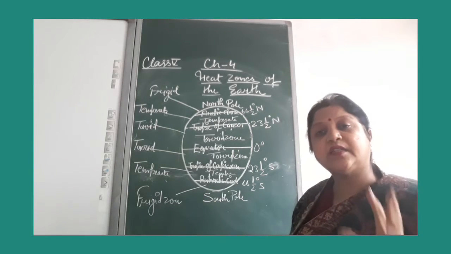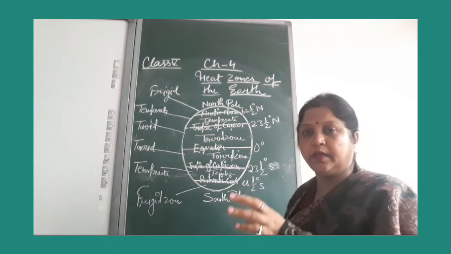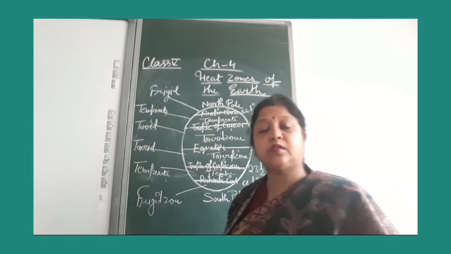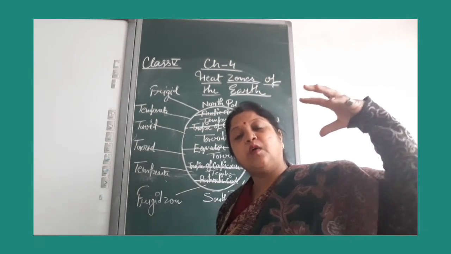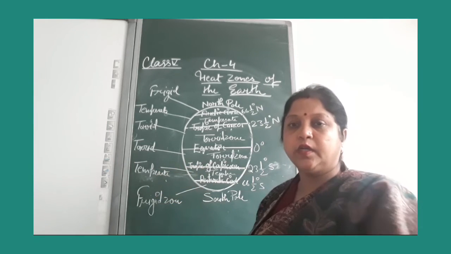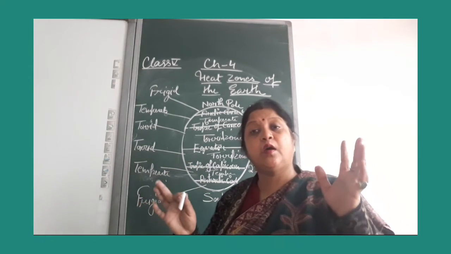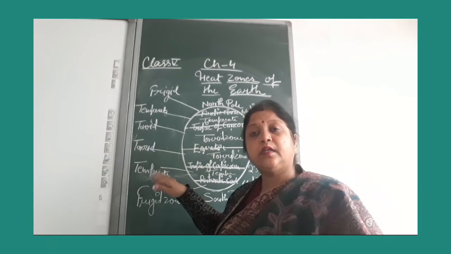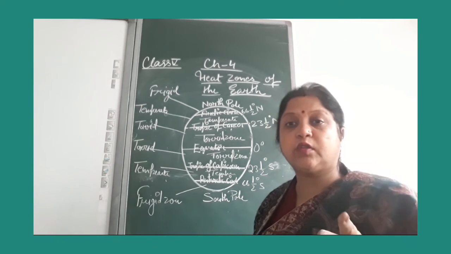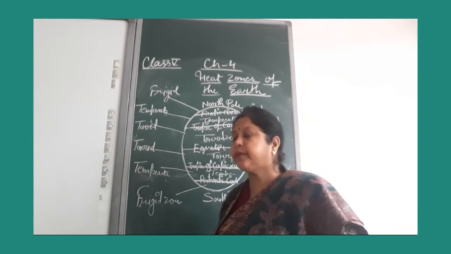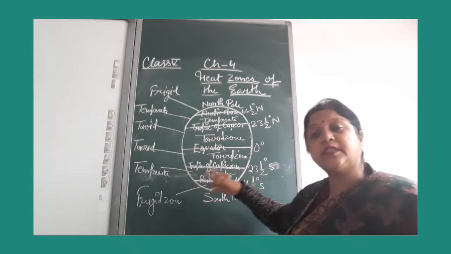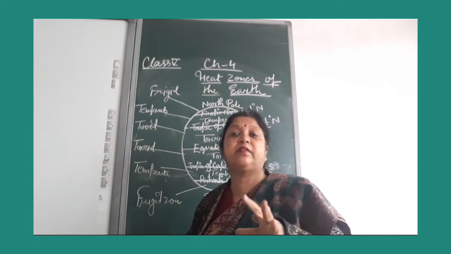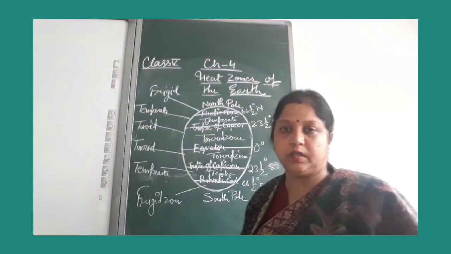Which is the hottest region of the world and why? The torrid zone is the hottest region of the world because sun rays fall vertically throughout the year. Places near the equator are the hottest. In which continents? Africa, South America and Southeast Asia. In the torrid zone we can see deserts, it receives very little rainfall and the climate is very hot.